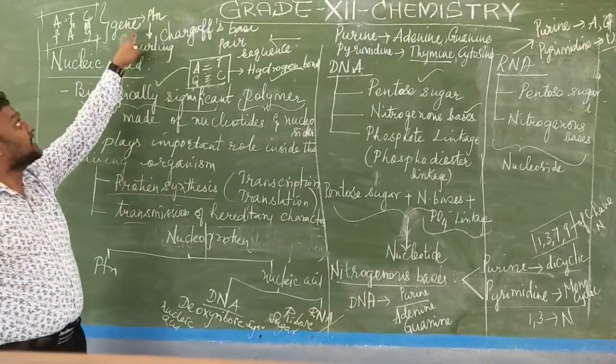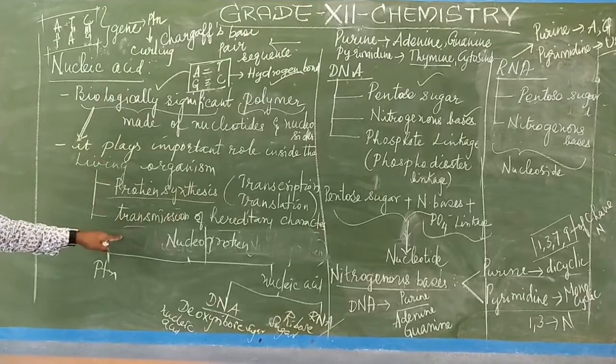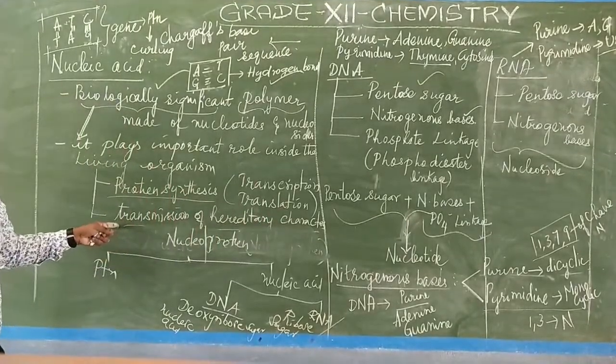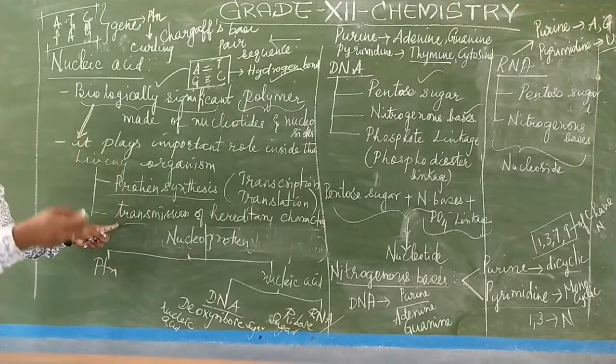Once the protein is synthesized, it helps in the transmission of hereditary characters. It helps in the transmission. Hereditary characters means what? Ancestral characters from the parents to the progeny, from the parents to the offspring.